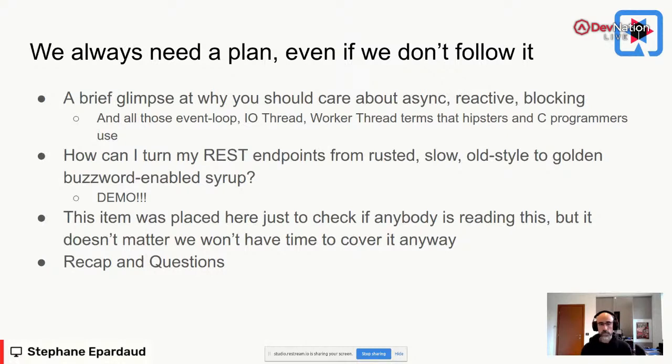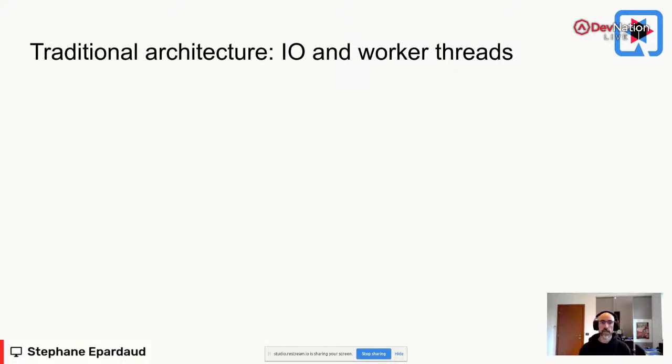So first question that we're going to answer is, why should we care about reactive programming and RESTEasy Reactive? In order to give you an idea of why you should care, let's see what a traditional architecture of a web server would do, and explain what IO and worker threads are.